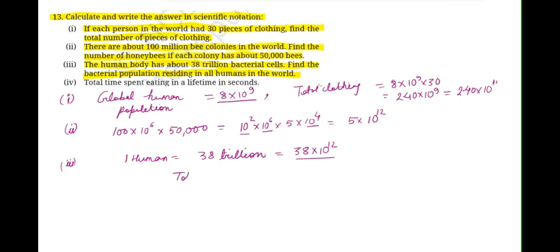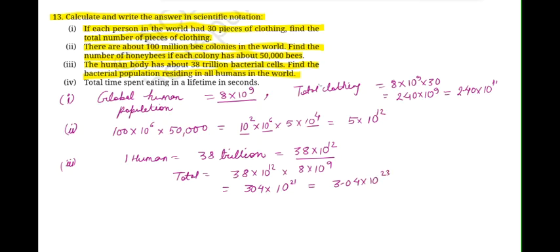So to calculate the total bacterial cells, we have to multiply the bacteria in one human body with the total number of humans in the world. You solve this. So 38 times of 8 is 304, and then 10 to the power of 12 times 10 to the power of 9 will be 10 to the power of 21. But we have to convert this into scientific notation. So we can write it as 3.04 into 10 to the power of 23 bacteria cells.